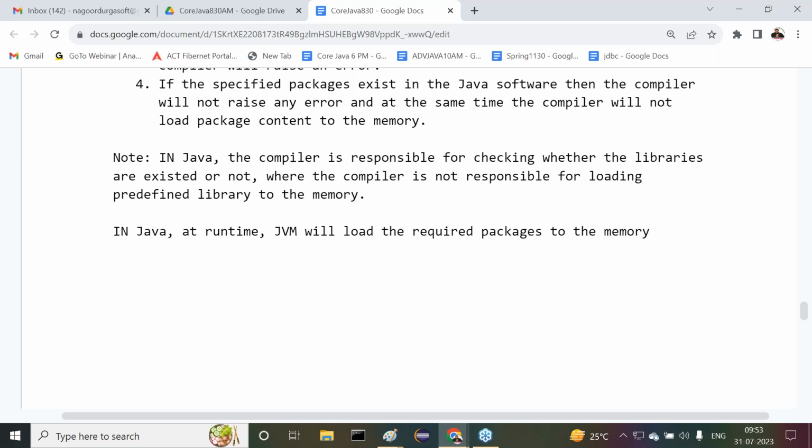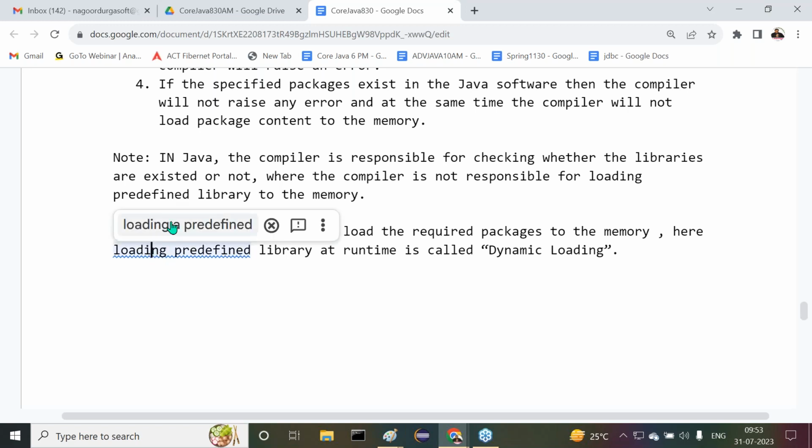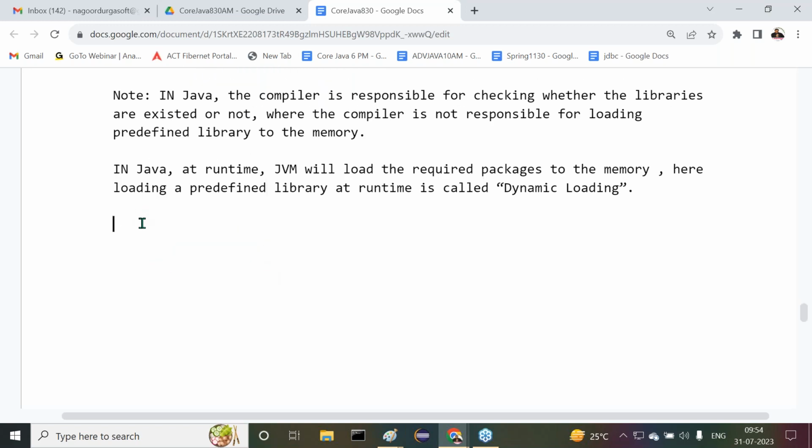Loading the predefined library at runtime is called dynamic loading. Now coming to the conclusion.